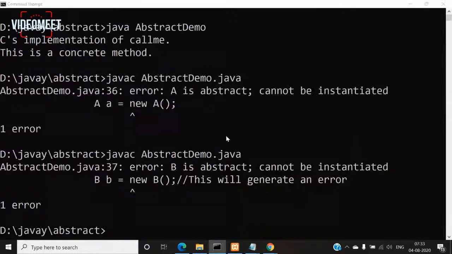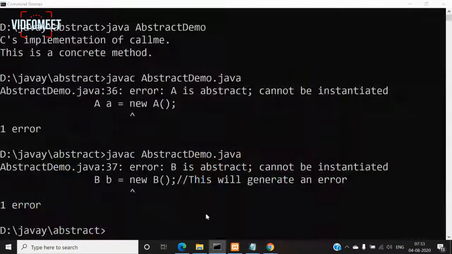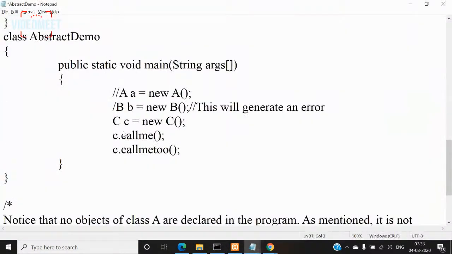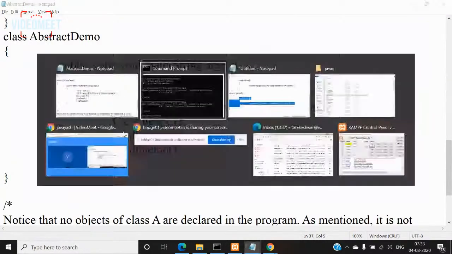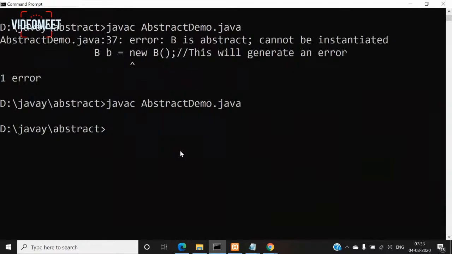So this is what we mentioned at the beginning. There can be no objects of an abstract class. That is, an abstract class cannot be directly instantiated with the new operator. Such objects would be useless because an abstract class is not fully defined. So if I put this in comment, then now I'll be able to compile it. Remember an important point: any abstract class cannot be instantiated. That means you cannot create an object for an abstract class.